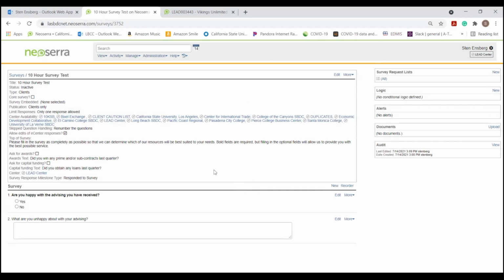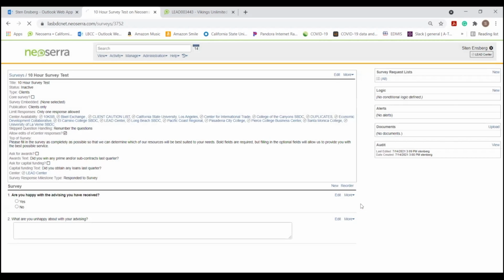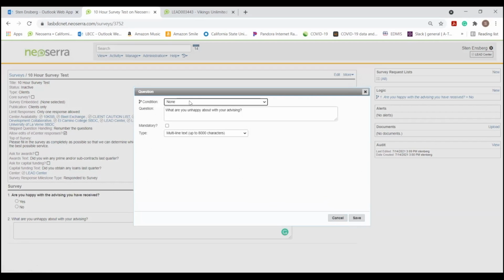So one of the cool things that we have in surveys is at the top right here, this logic. And you can create these to kind of loop around in your survey and sort of guide the person that's taking it. In this case, I'm going to create a logic for that first question. What it's going to do is control if they say no, then it's going to do something. So I've got this piece of logic that says if they say no, then I'm going to go to my question where I gave them the option to type a paragraph. And I'm going to add that condition.